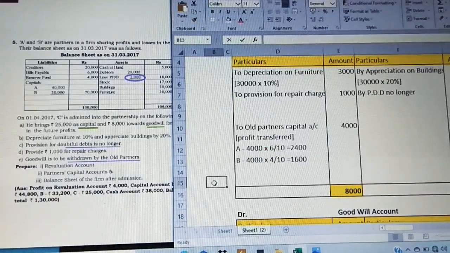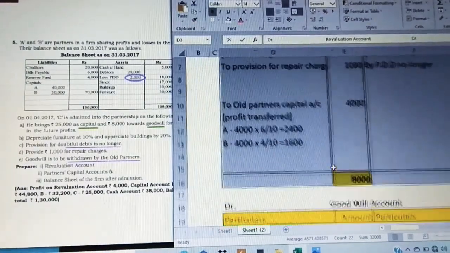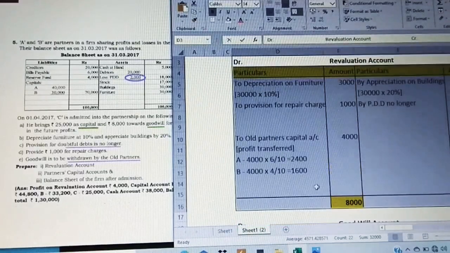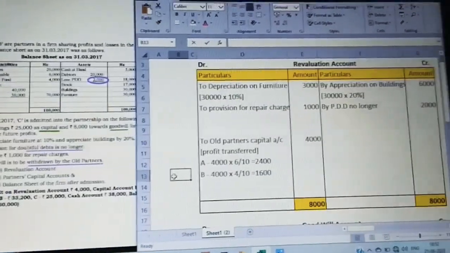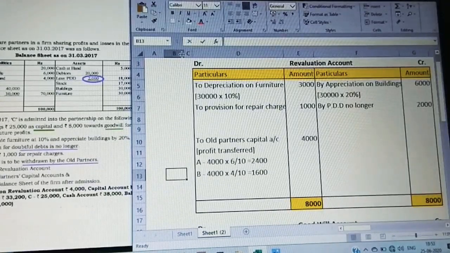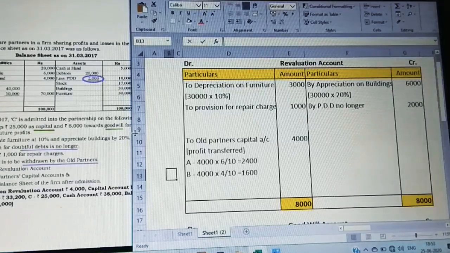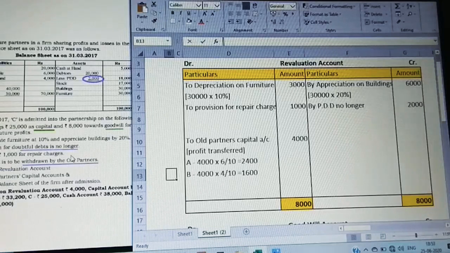So we have completed with the revaluation account. Now just observe the revaluation account. Now we have to move on to the next, goodwill account preparation. So this is very simple and easy. Always when no more doubtful debts is required, you should always treat it on the credit side.